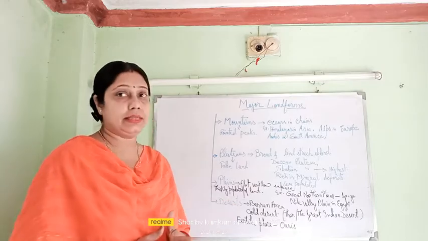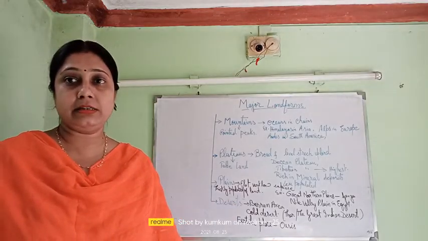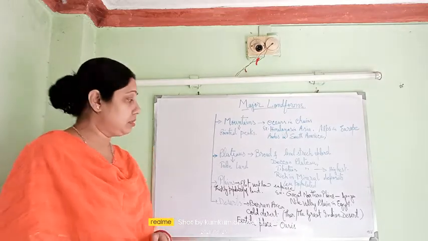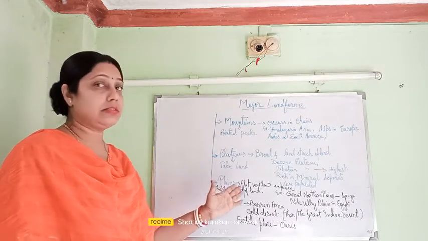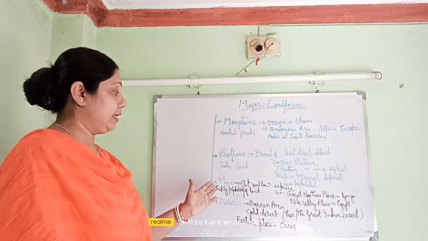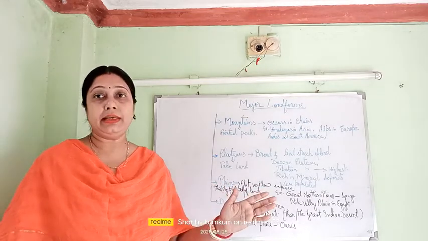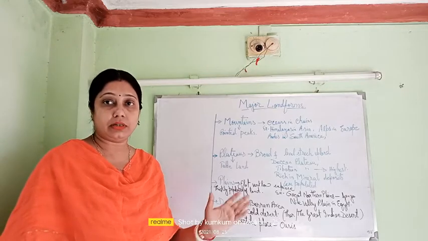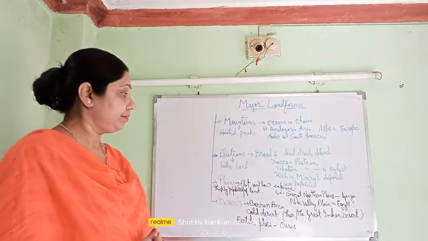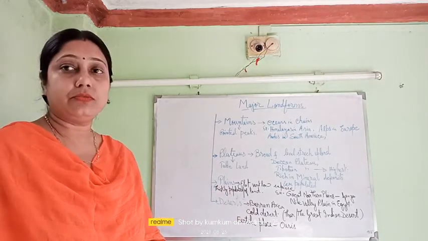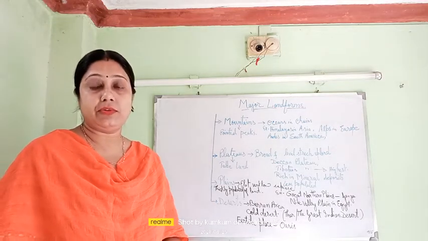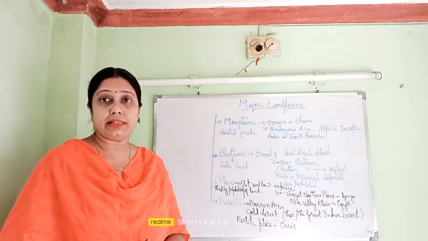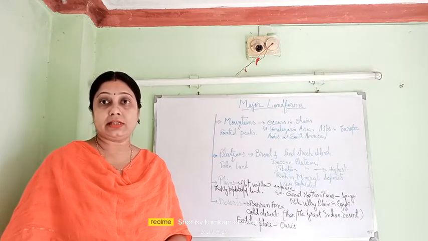Next we come to the plains. They are flat land and they are very thickly populated because they are vast lowland, and here we find mainly fertile soils and cultivation is done over the plains. For example, in India we find the Northern Great Plains, which are formed by the river Ganges and its tributaries.